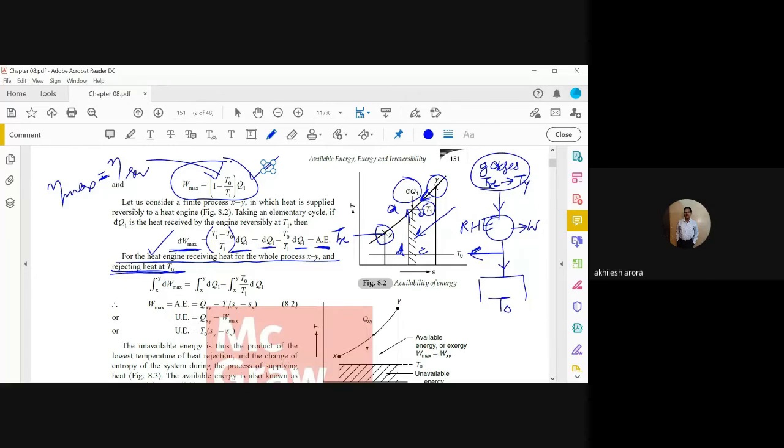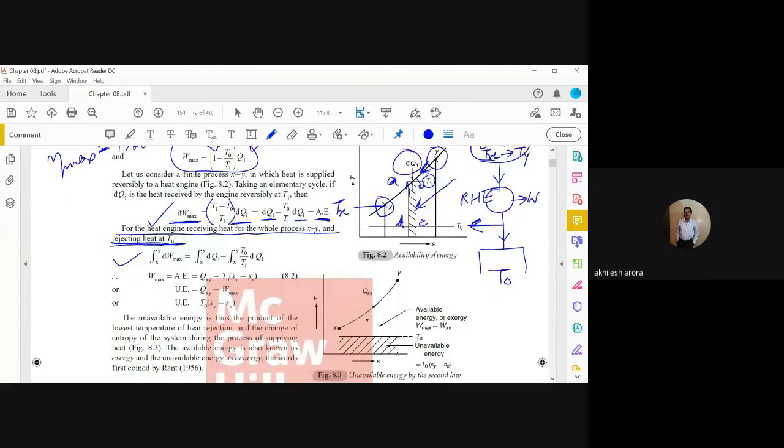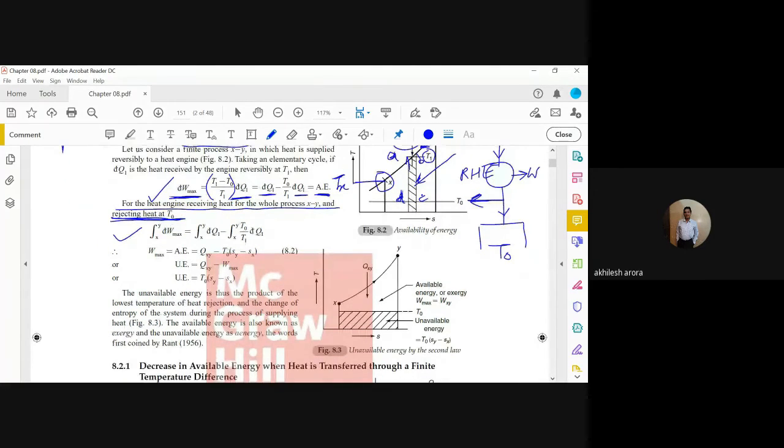Okay, what is the maximum work? Now total work. So what we have to do, we have to integrate this above equation from x to y, because the temperature of the working fluid is increasing where the temperature of the gases is reducing. So you can see it here. If you integrate this equation, you will get this equation.